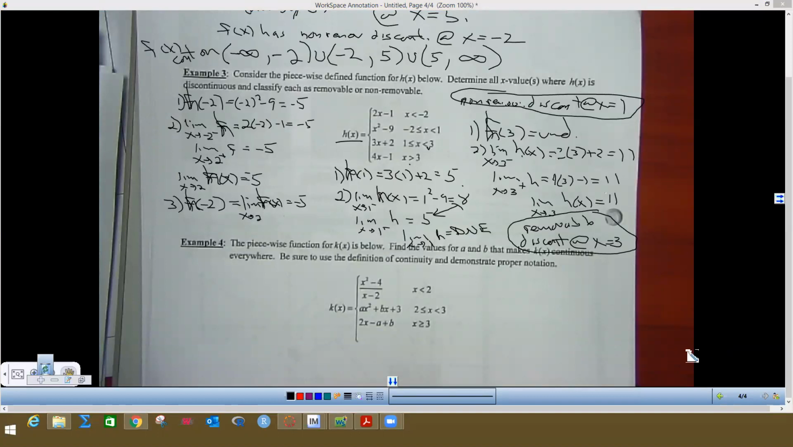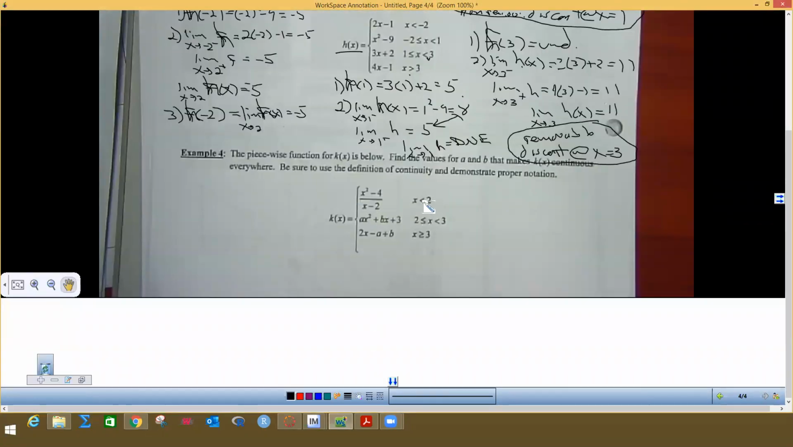Now, this problem is pretty challenging, and it takes time because we have a lot of work to do. We have to worry about continuity at 2 and at 3. So first thing, as always, what I would do first is factor this into x plus 2 and x minus 2.